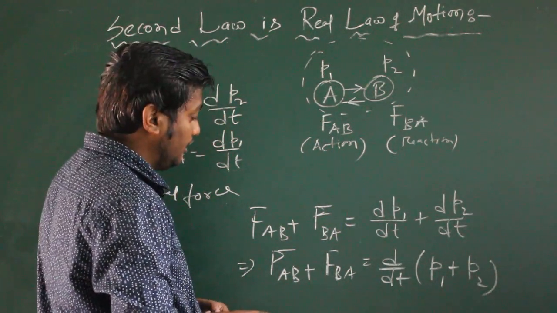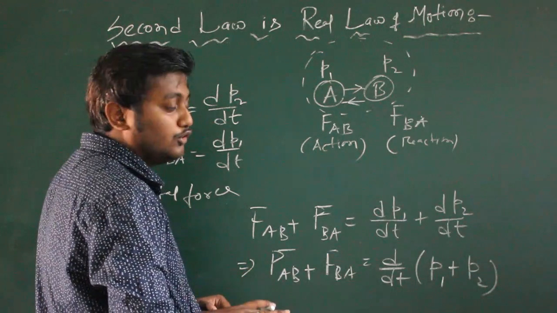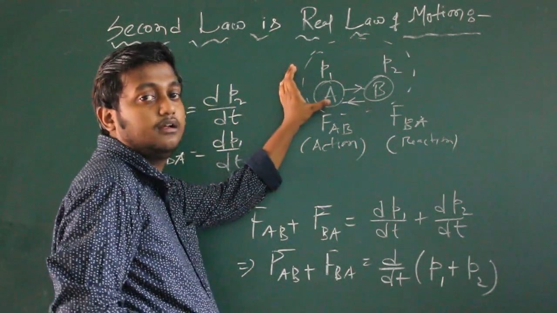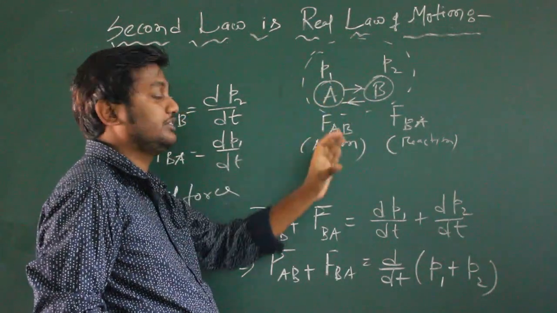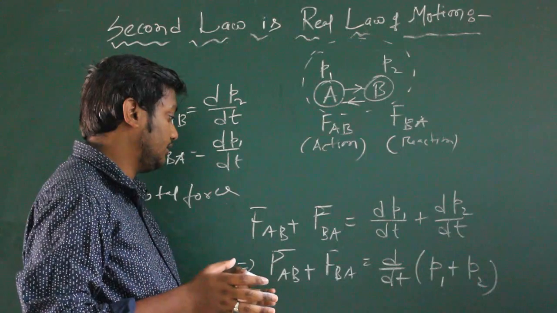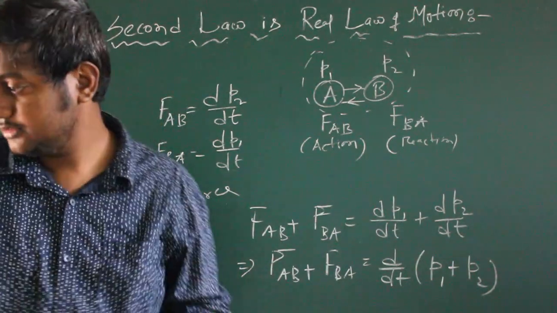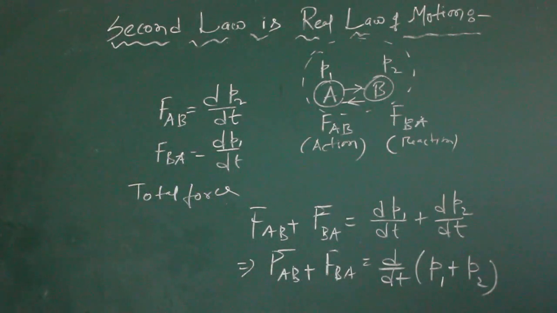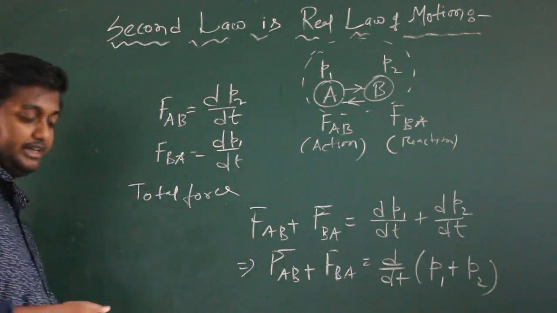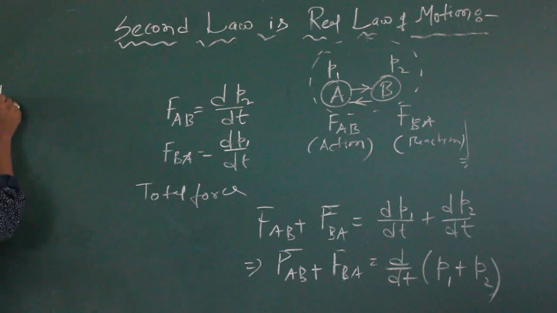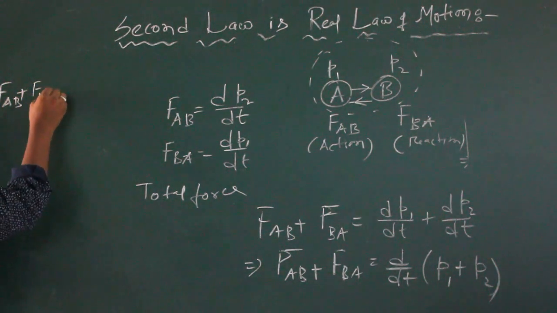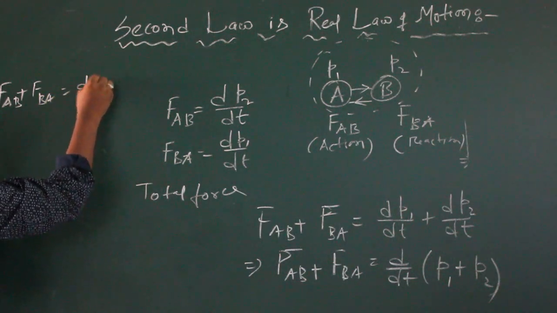Now if there is no external force applied on this body, if you want to consider these two bodies as one body, so we can write FAB plus FBA equals to dP by dt.